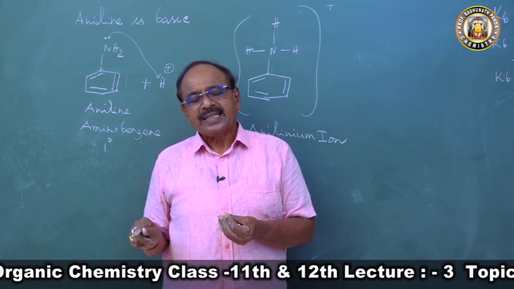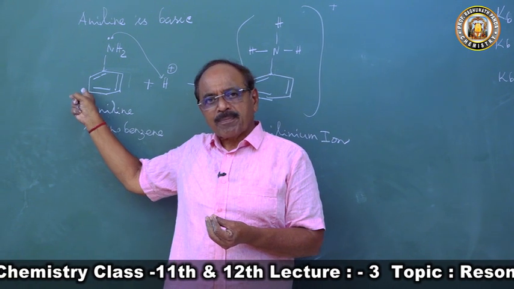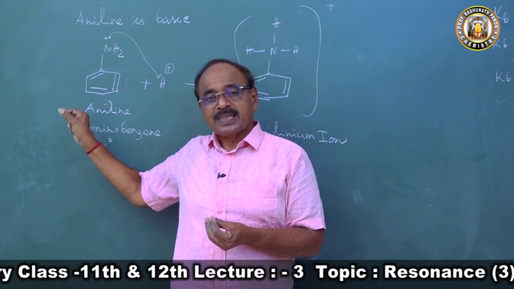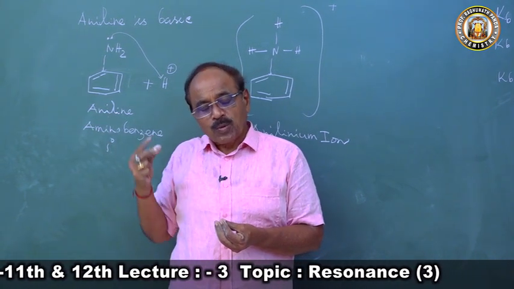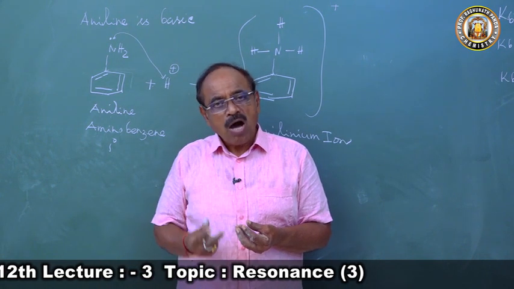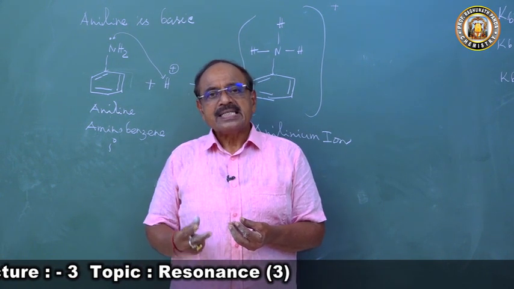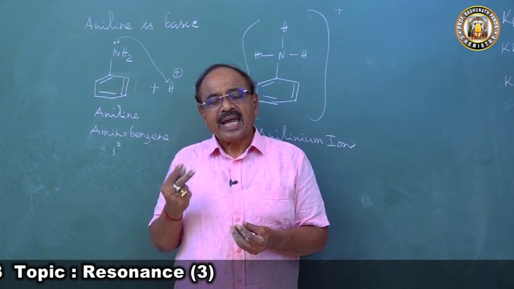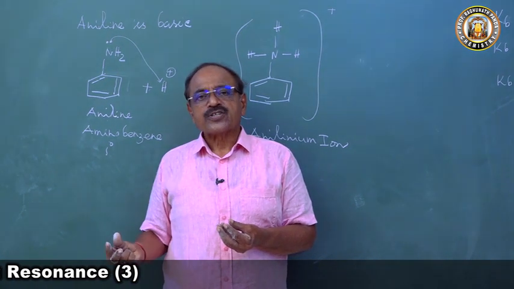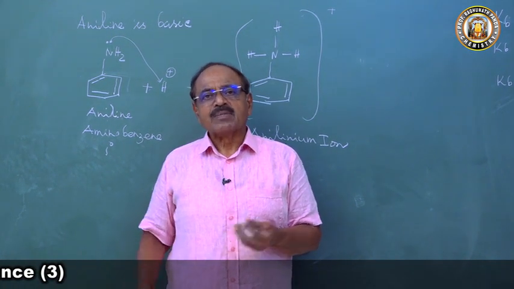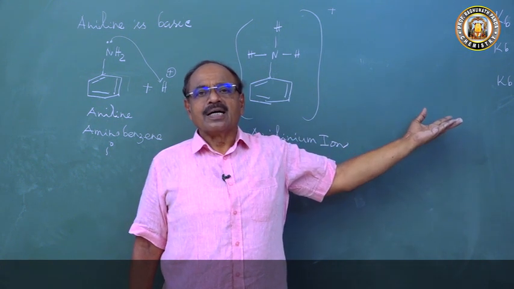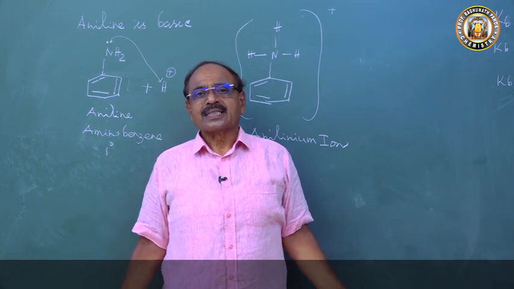Now, the question is: aniline is less basic. Aniline has a lone pair of electrons, so it is basic. But less basic means what? The lone pair of electrons of aniline is not as readily available for protonation as it is in ammonia. If we can explain that, then this is your answer.